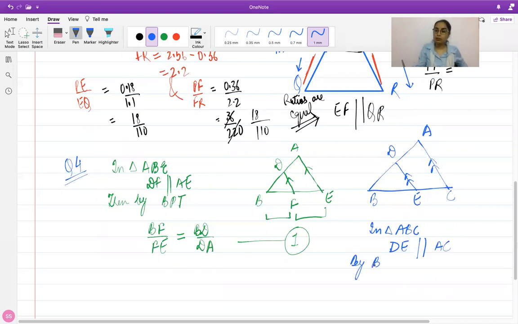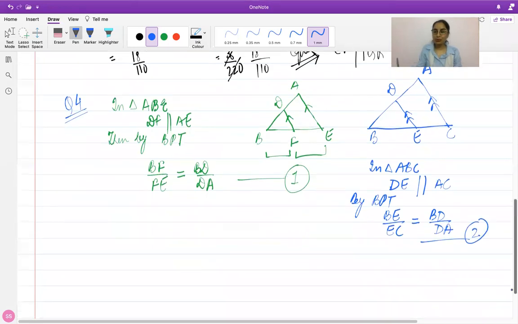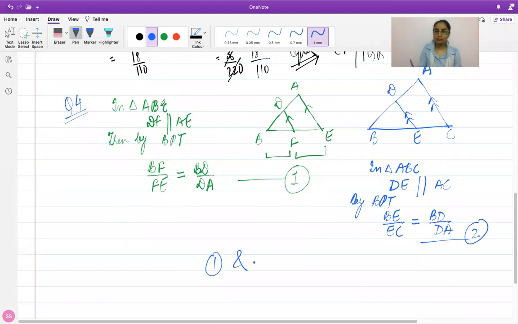Now by BPT, what can you conclude? BE upon EC will be equal to BD upon DA. So from 1 and 2, conclude your answer. Since the right hand sides are equal for the two relations, the left hand side would also be equal.